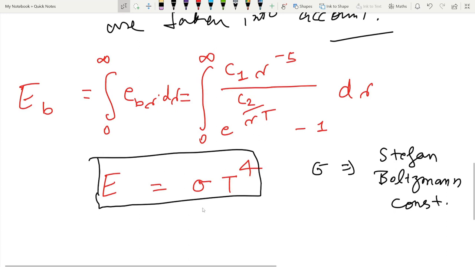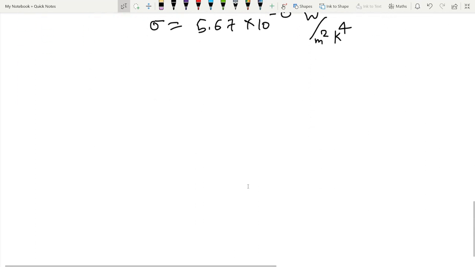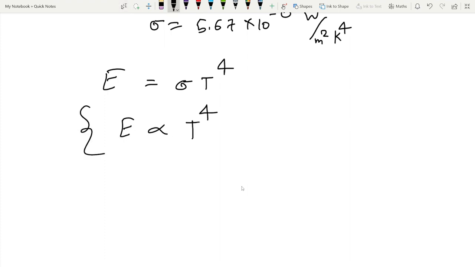Boltzmann constant. Its value is sigma equal to 5.67 into 10 to the power minus 8 watt per meter square Kelvin to the power 4. This is the value of sigma. So what we get in Stefan-Boltzmann law is E is equal to sigma T to the power 4. So we can say that as per Stefan-Boltzmann law, E is proportional to the fourth power of its corresponding temperature. This is basically Stefan-Boltzmann law.